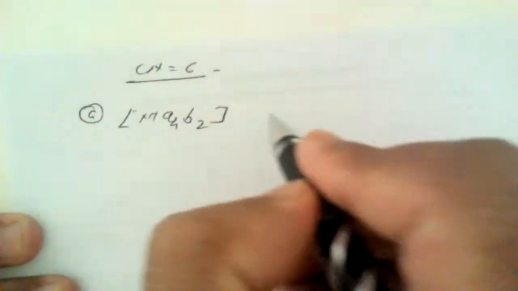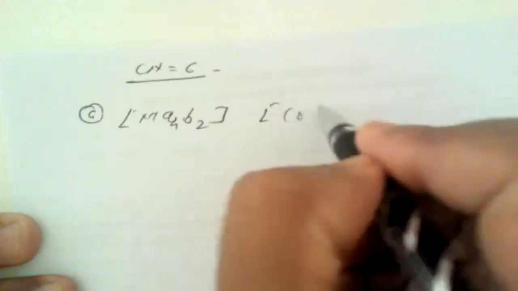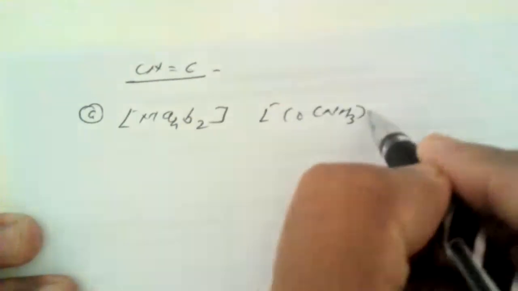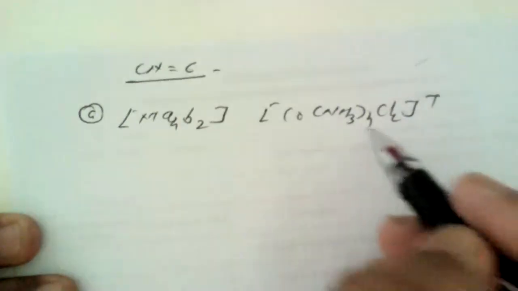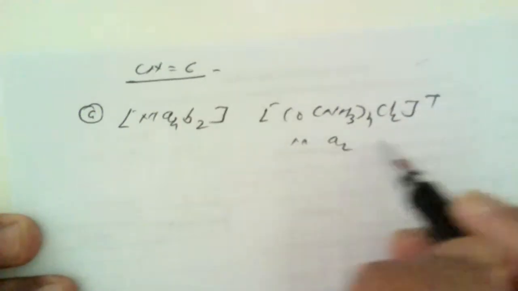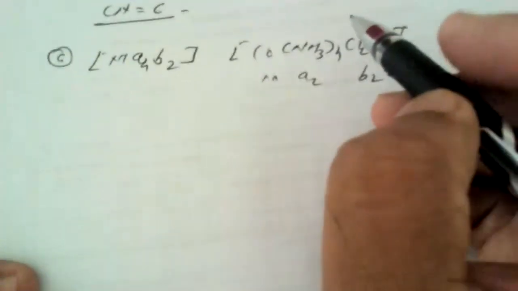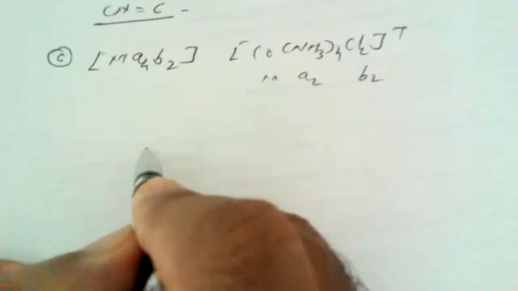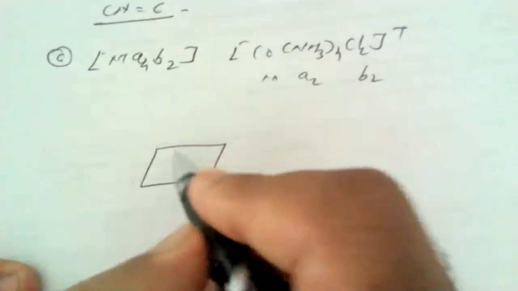Ma4B2. Now these are the examples. For example, the complex is [Co(NH3)4Cl2]+. So this is Ma4B2. How can we have a special type of arrangement? Just take a look at this. This is a cobalt atom at the center.